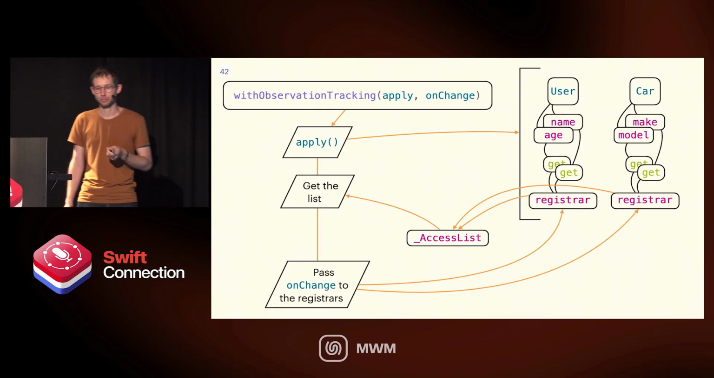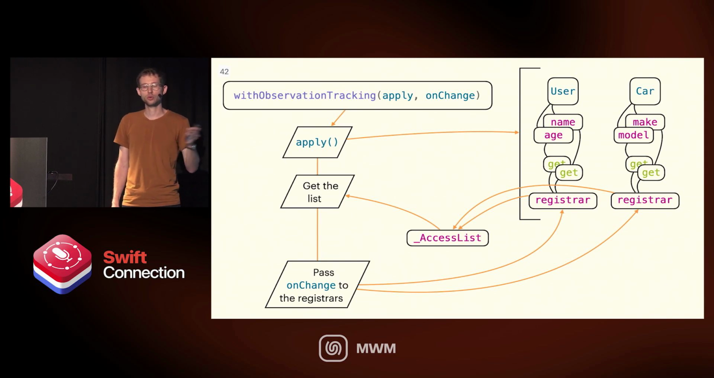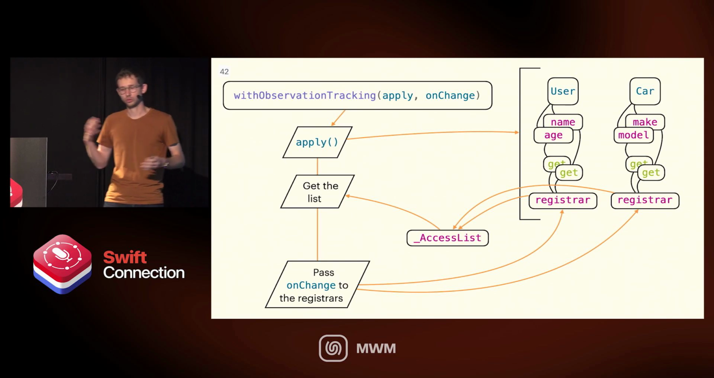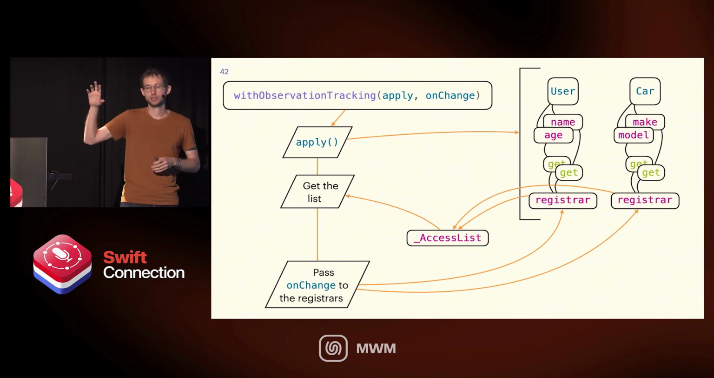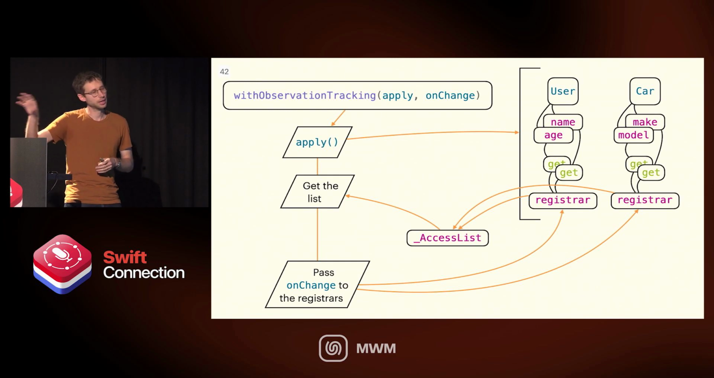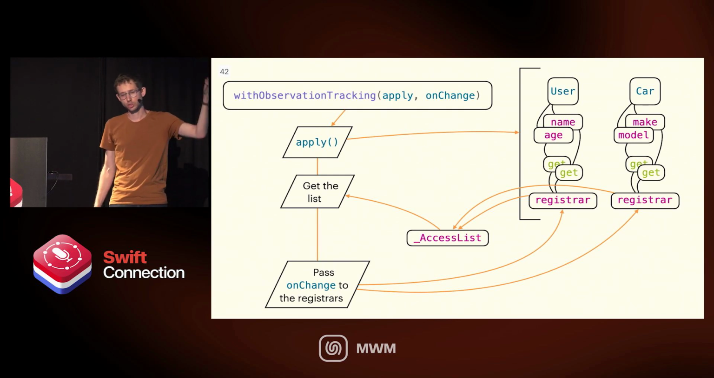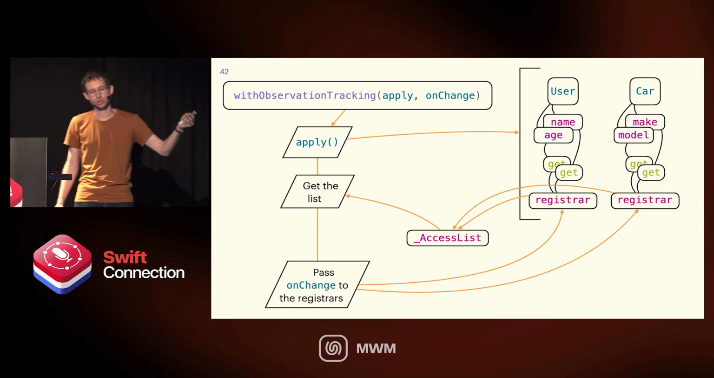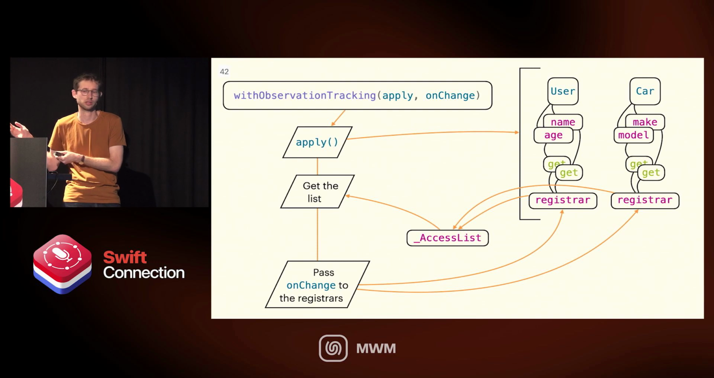Let's use an example to summarize what we just saw. We call with observation tracking, and we provide two closures, apply and on-change. We call apply. When we call apply, things get called, some bodies and some views. So we have some user, some car, and they have some properties, and we call the getter and the setter. Sorry, only the getter at this point. Those are calling the registrar. Those registrars are all given what they have to the access list. And then we just get the list. Then we pass the on-change to those registrars, which we have access to through the access list.